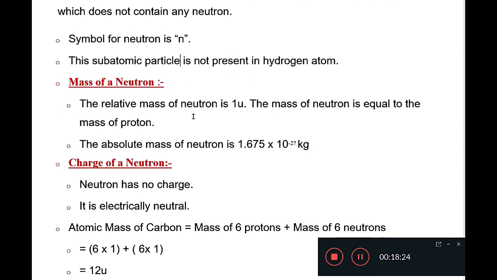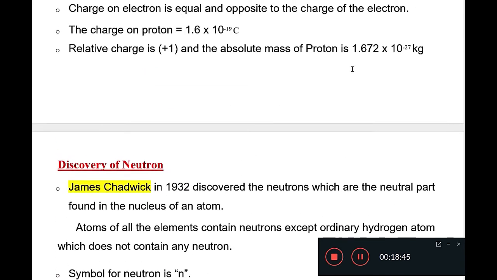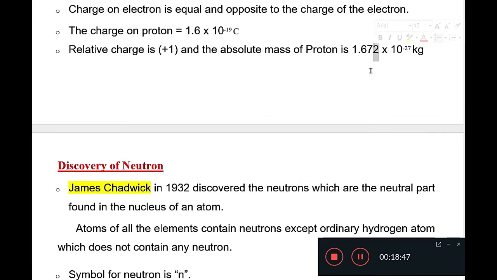Now the relative mass of neutron is the same as proton, which means 1 u. The mass of neutron is almost equal to the mass of proton, and it is 1.675 into 10 to the power minus 27 kg. In case of proton, instead of 5, there is 2: 1.672 into 10 to the power minus 27 kg is the mass of proton.